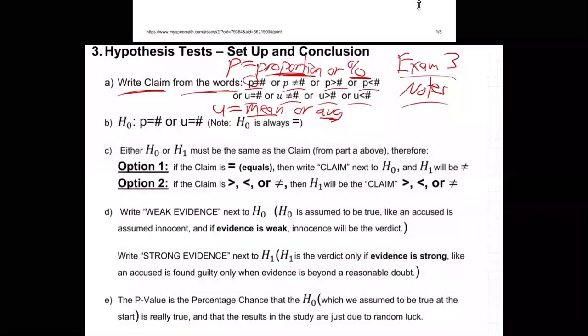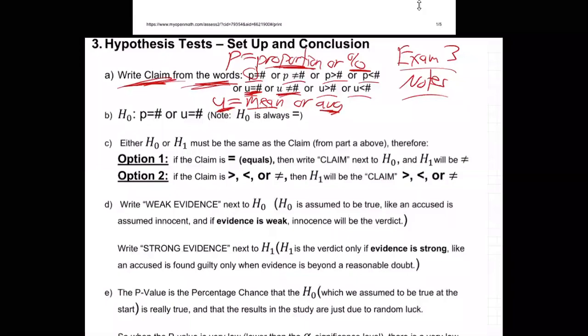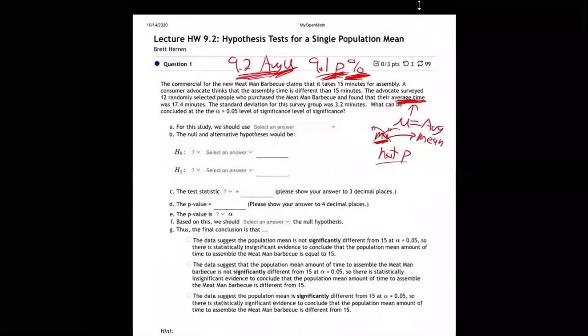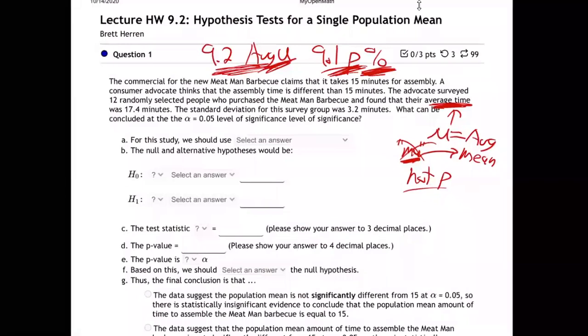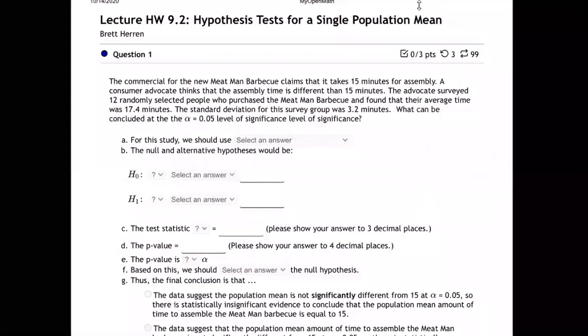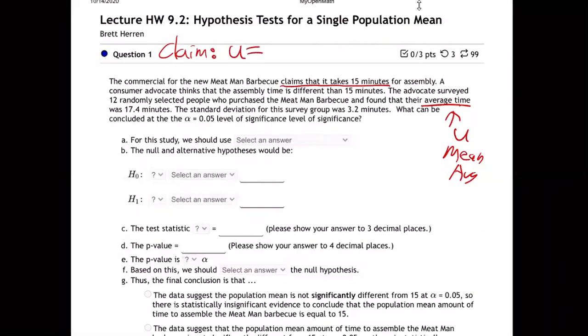What are we supposed to do then? We're supposed to write the claim from the words, and we're going to write it with a U. It's either going to be U equals, doesn't equal, greater, or less. How do we know which one it is? Let's go back to the claim. What is the claim? It says right here, claims that it takes 15 minutes. The claim then is that now it's equals 15.